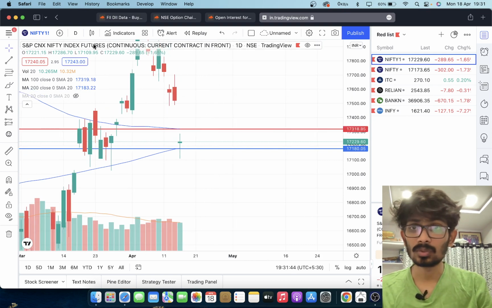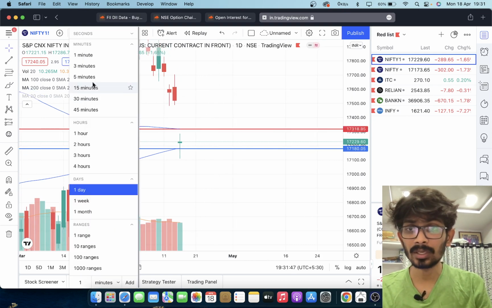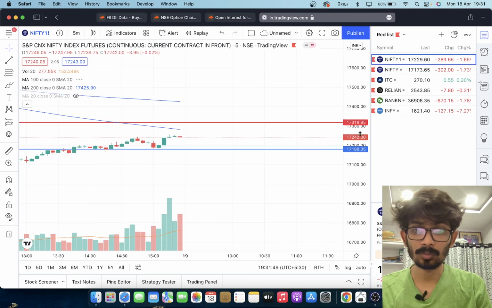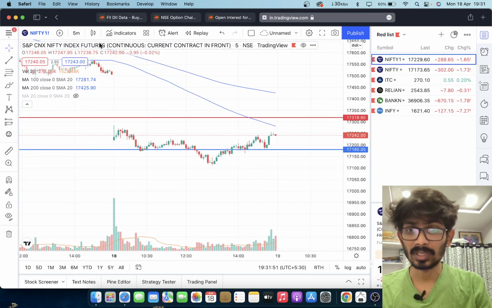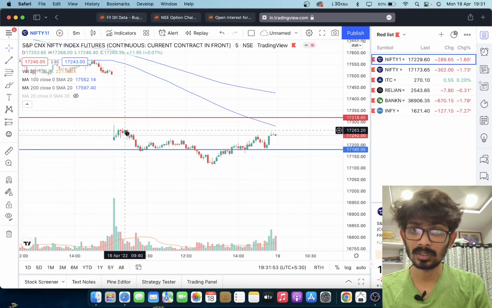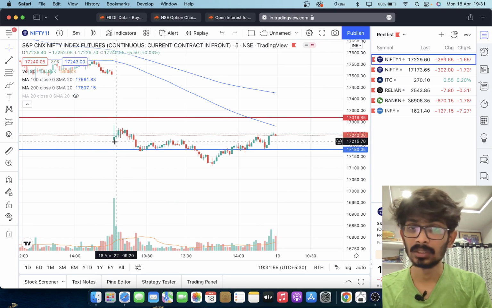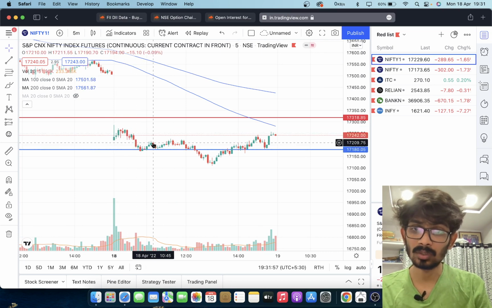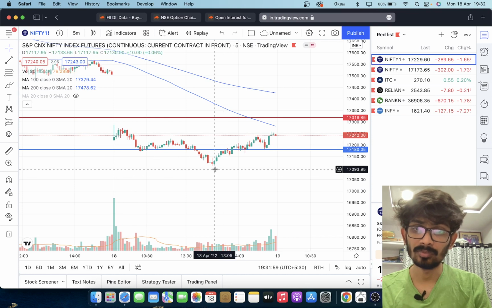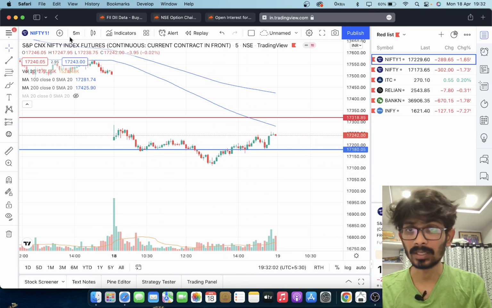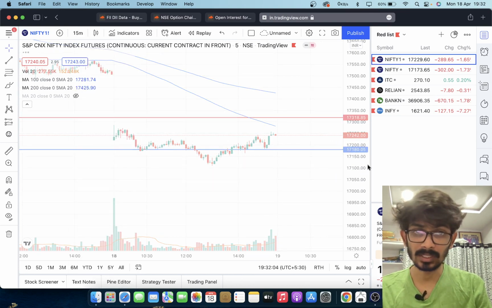Okay, let's see how it performed intraday. I am opening the 5-minute chart for you. There was a gap down and a bit of consolidation for some time, then it went down, consolidated, went down again, and there was a small pullback. Now coming to the 15-minute candle.